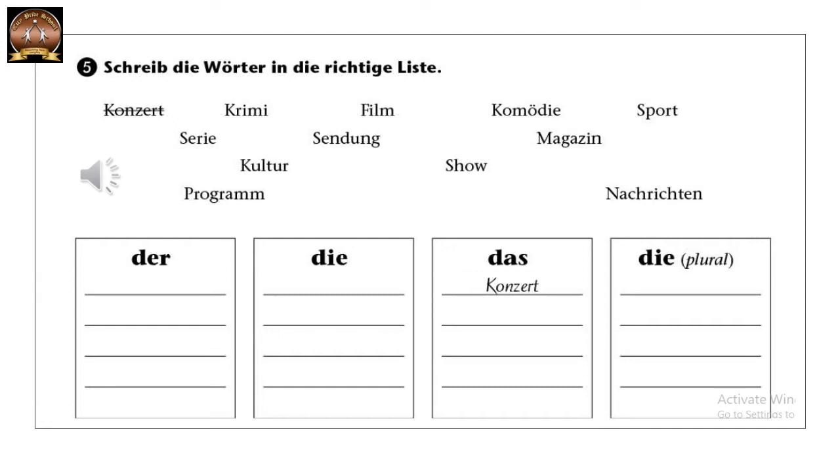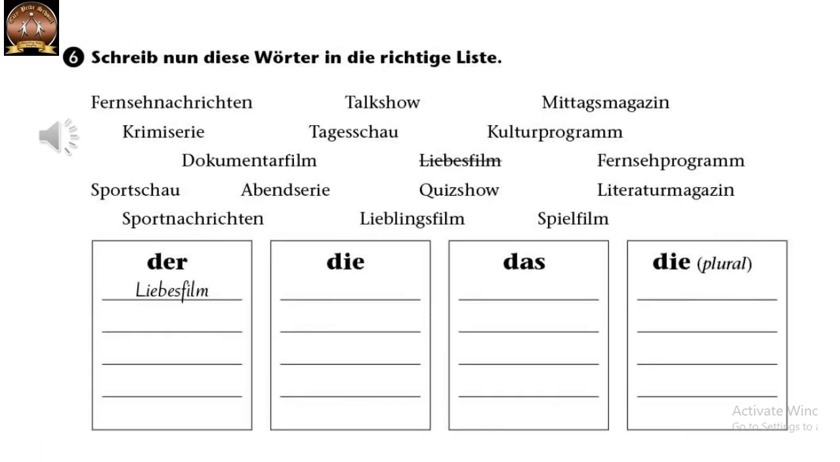Okay? Great. Similarly here also, Übung 6. Schreib nun diese Wörter in die richtige Liste. Noch einmal haben wir der, die, das und die. Und einige Wörter. Zum Beispiel, Liebesfilm is a romantic film. It is der. So it is written under der. But now Fernsehnachrichten.